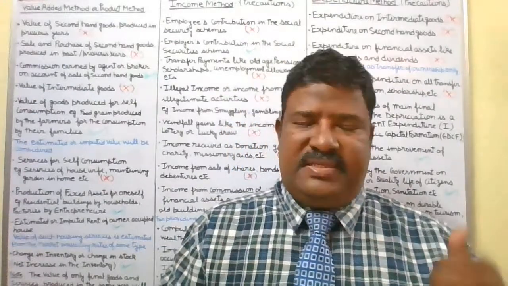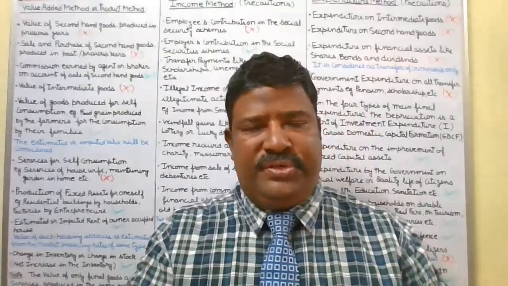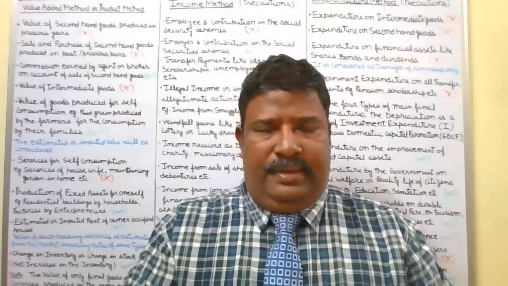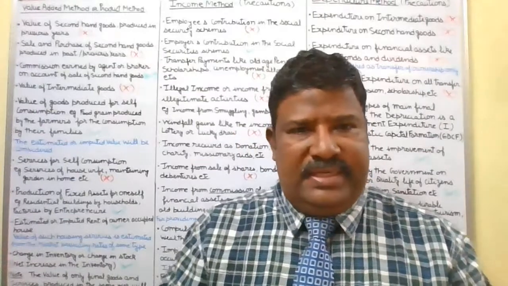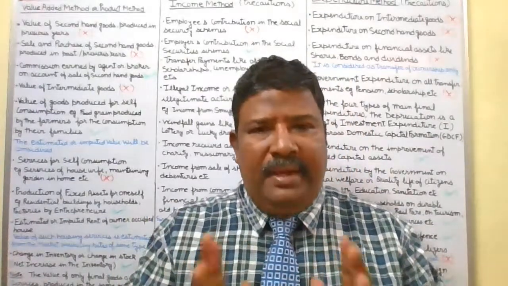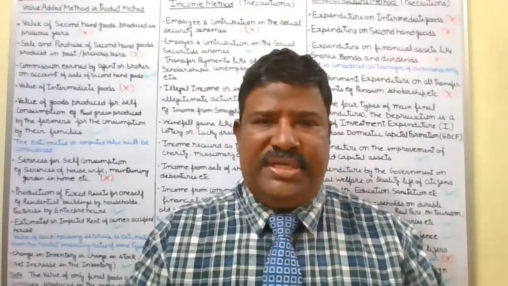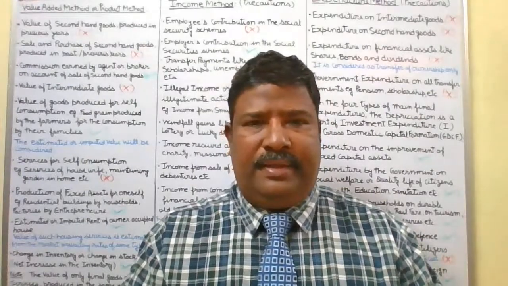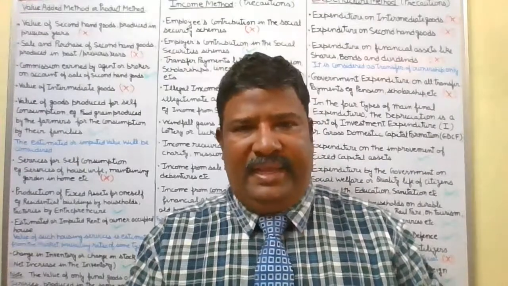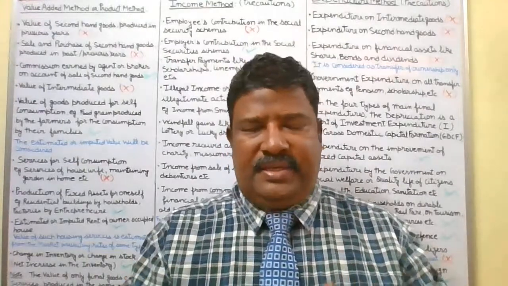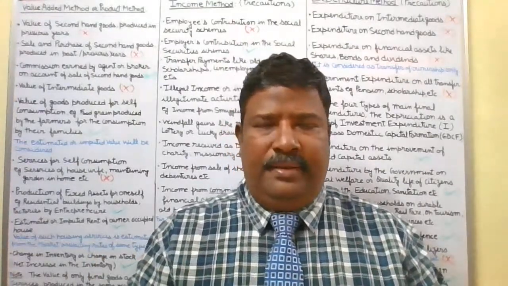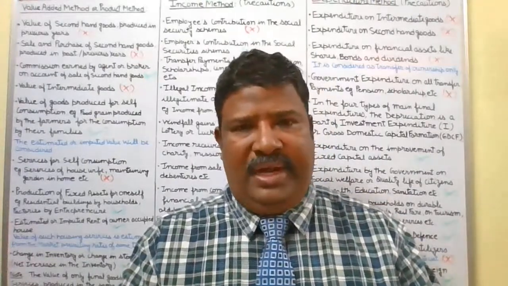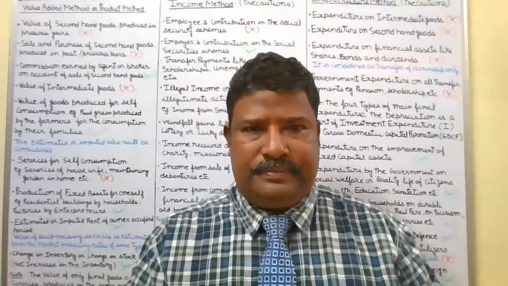So these are the expenditure method precautions we have seen in this frame. This way we are able to consider and discuss all the main precautions which need to be kept in mind while dealing with the three main methods of measuring, estimating, or calculating the national income.